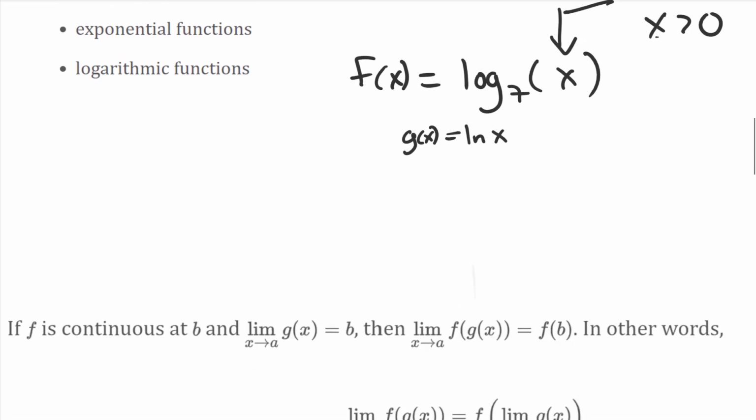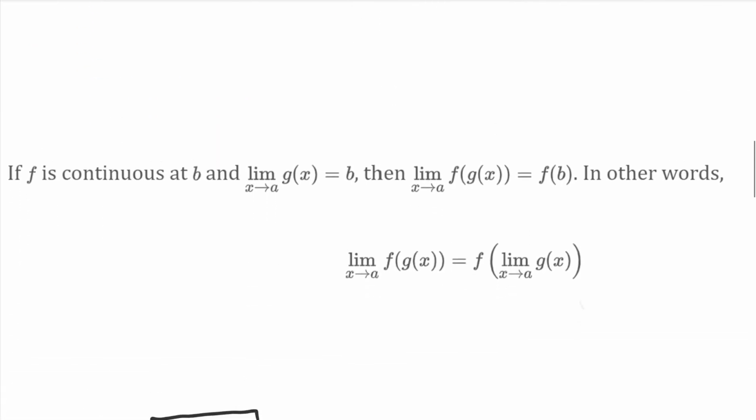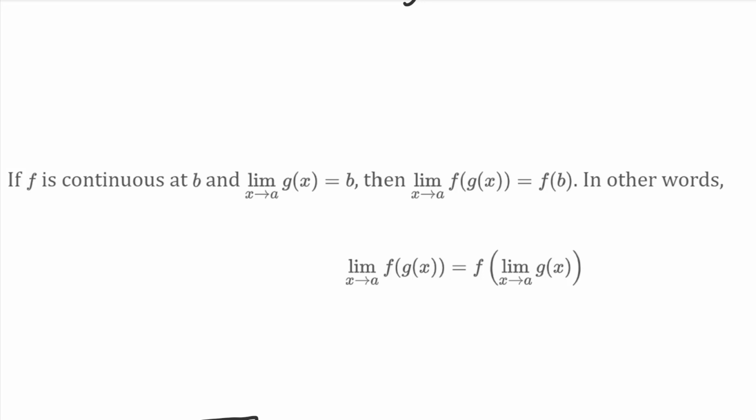All right, moving on. Here's a theorem that's going to open things up. It's going to make things work pretty well. It seems crazy and it's very dense, but let's just run through it. So basically, you're going to throw a function inside of another function. I'm not even going to read this. You can read this if you want to. Let's look down here. If you have a function trapped inside of another function, you can bring your limit in between the two of them, to where you can just take the function of whatever the answer is. And you might be wondering what he's talking about. I got an example.